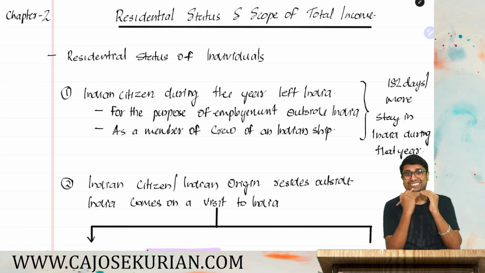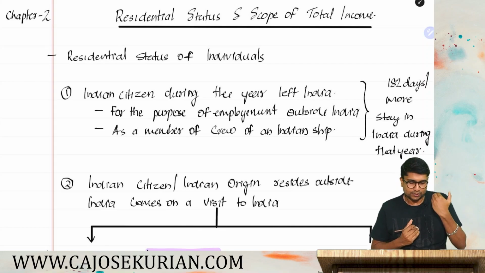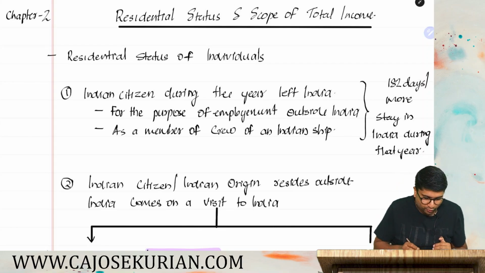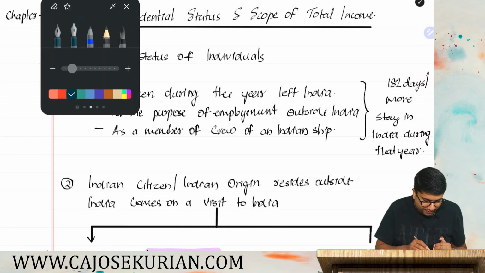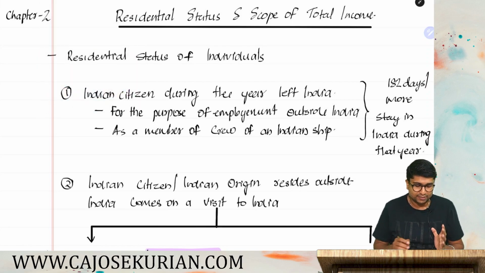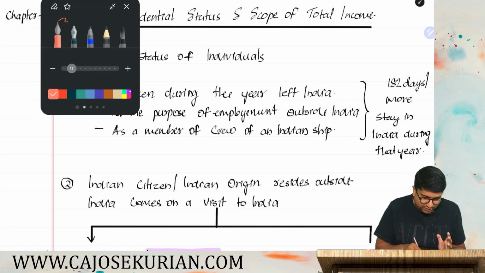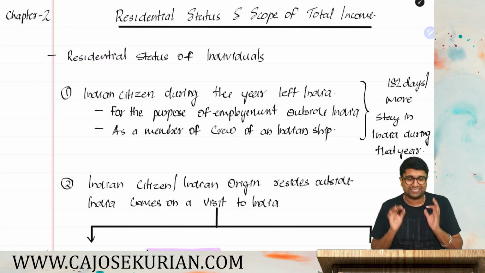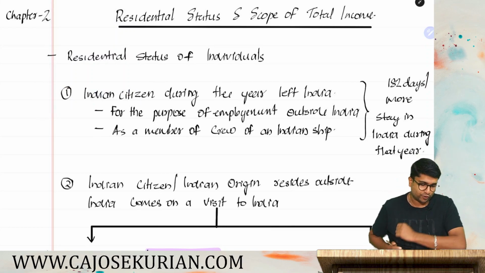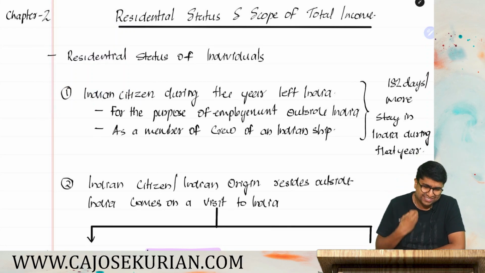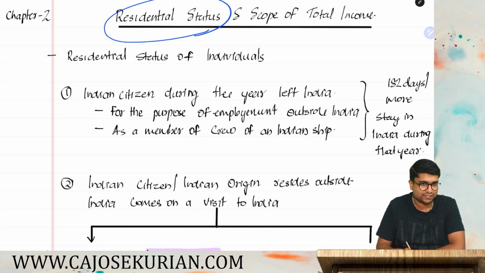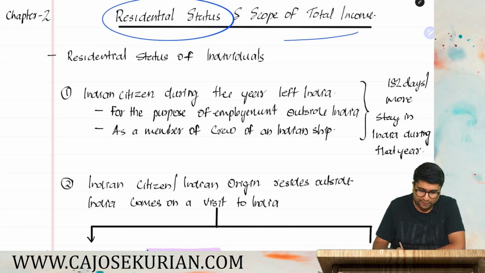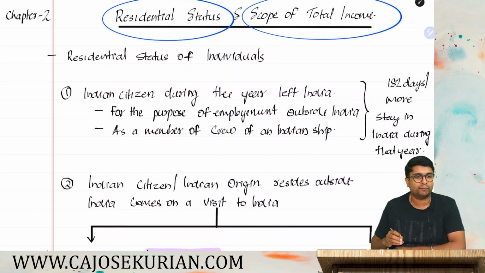So starting with the first chapter. First chapter is the second chapter as per the order. That is Residential Status and Scope of Total Income. That is the first topic that I'm about to discuss. Let's understand which are the areas that you have to cover under this chapter. As the name suggests, it is for determining the residential status of a person as well as for determining the scope of total income of a particular person.